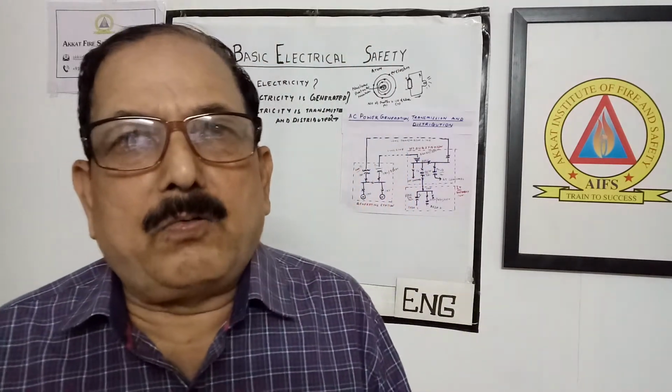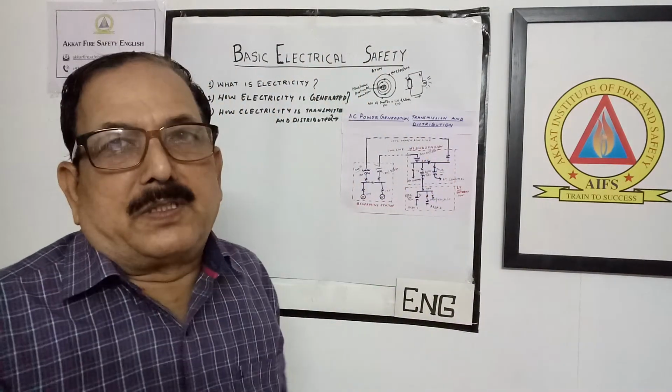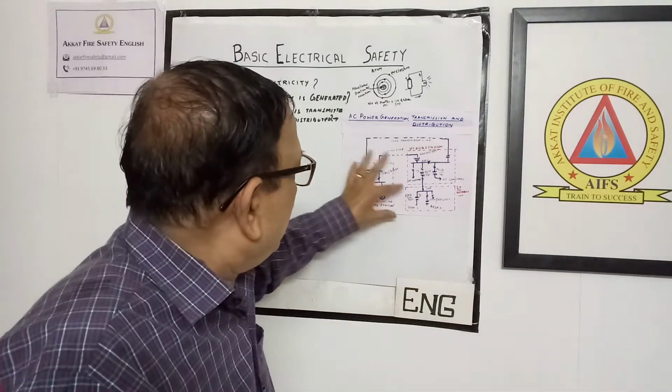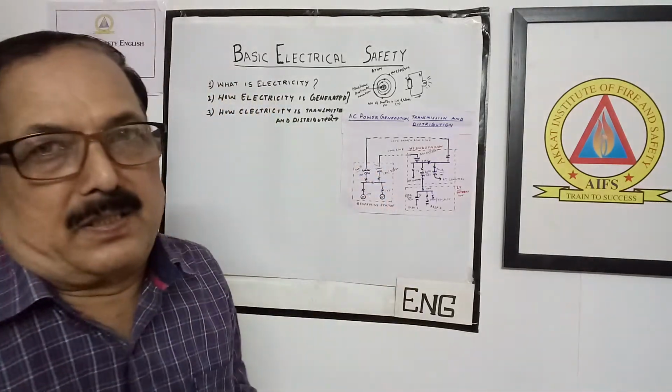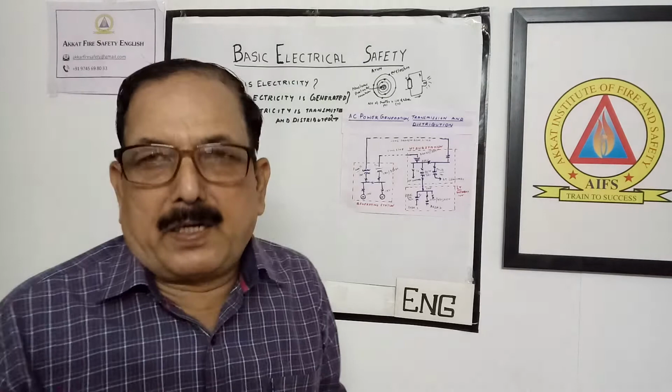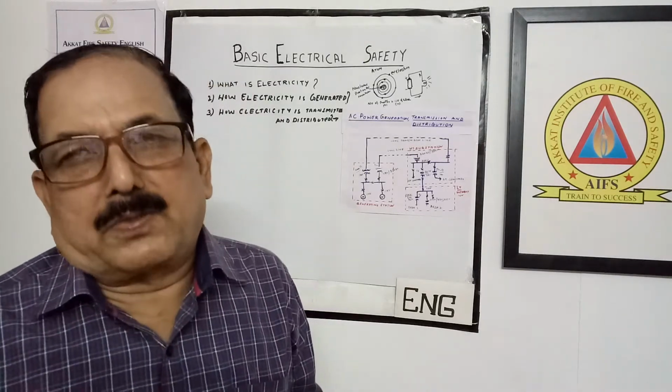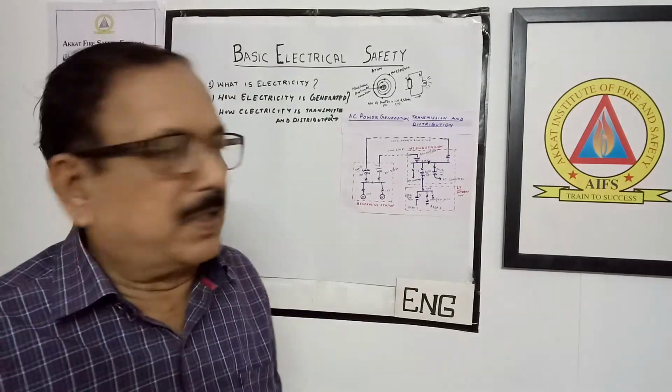So now let us understand the things in a better way. See, this is a small diagram which I have given you. This is the portion of a generating station. The generating station may be a hydro power station, a nuclear power station, or a thermal power station, whatever the station may be.